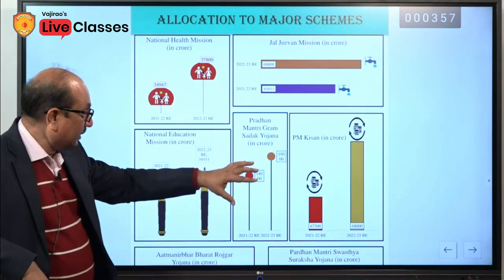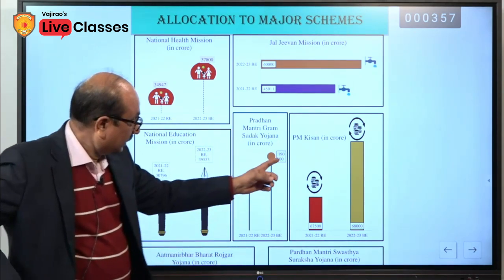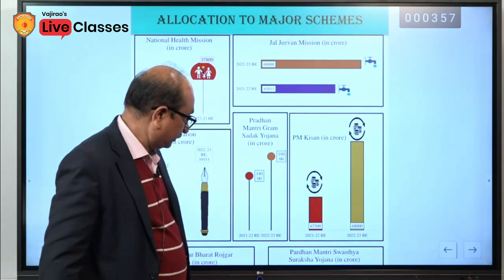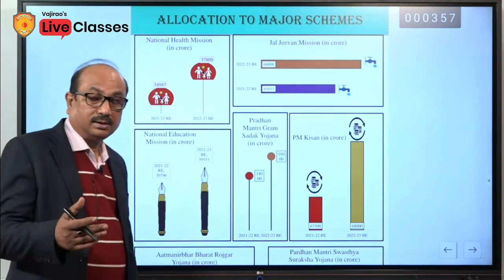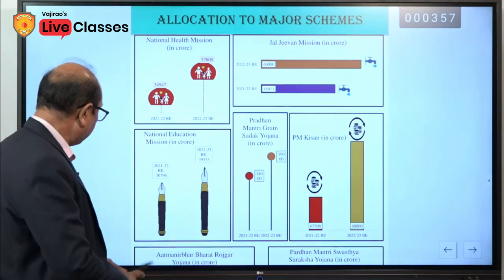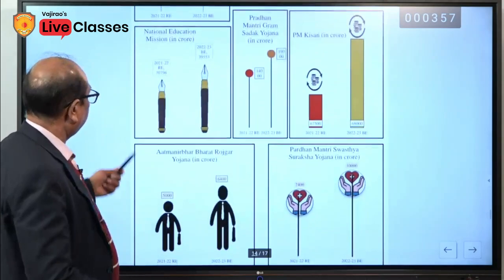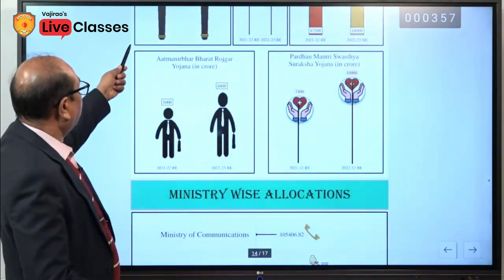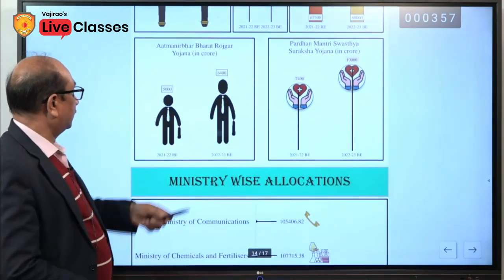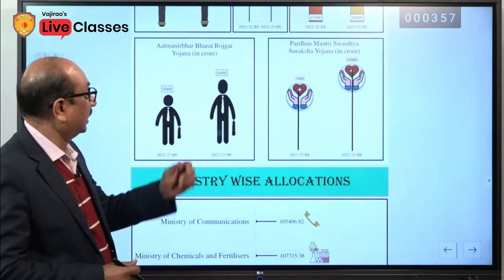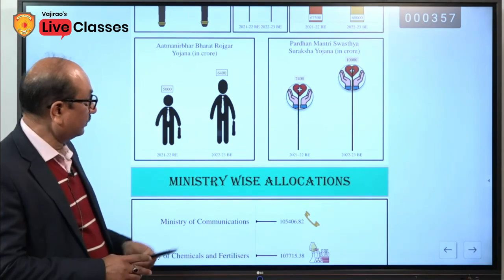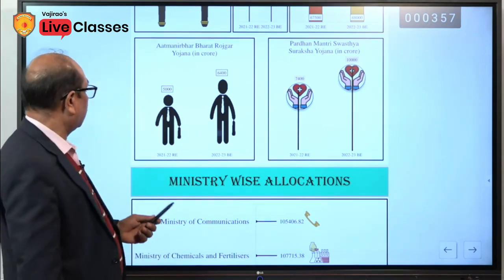Pradhan Mantri Gram Sadak Yojana and PM Kisan, huge amount 68,000 crore, when 6,000 rupees is given to the farmers. Atmanirbhar Bharat Yojana 64,000 crore for the next year, this is the estimation. Pradhan Mantri Swasthya Suraksha Yojana 10,000 crore.